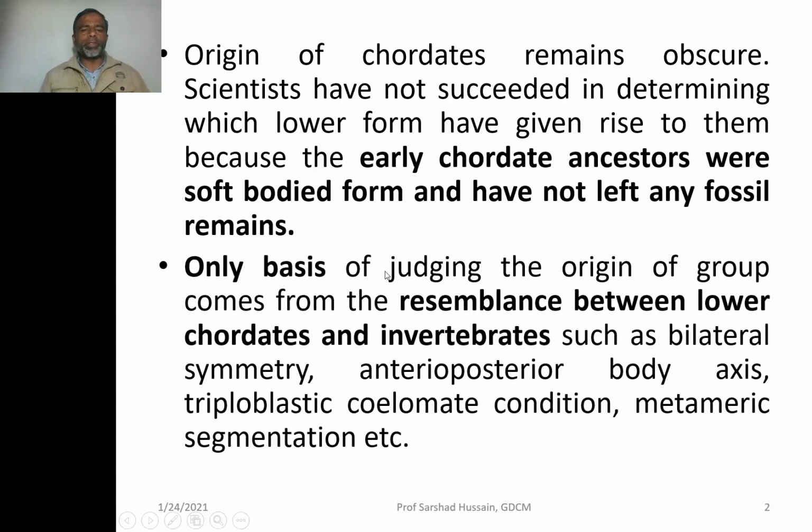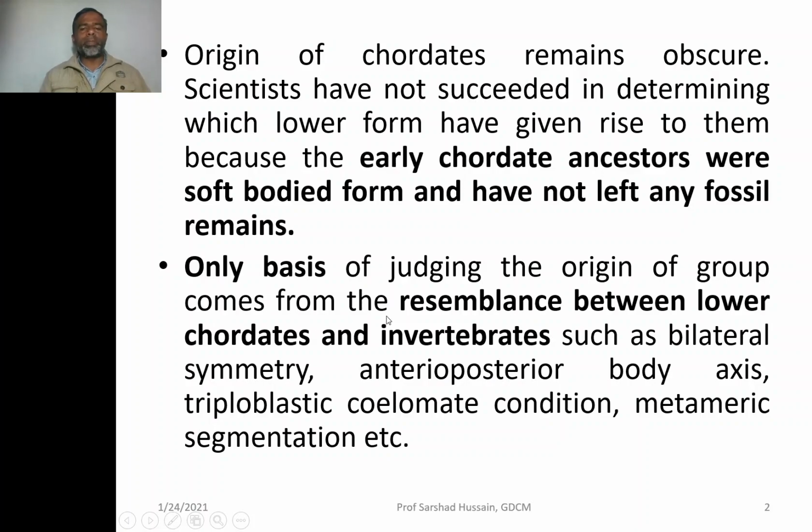So, the only basis of judging the origin of the group comes from resemblance between lower chordates and invertebrates. At present, lower chordates means the Urochordates, Cephalochordates, and Hemichordates. Though the hemichordates are not considered chordates now, earlier they were placed in the classification under the lower chordates.